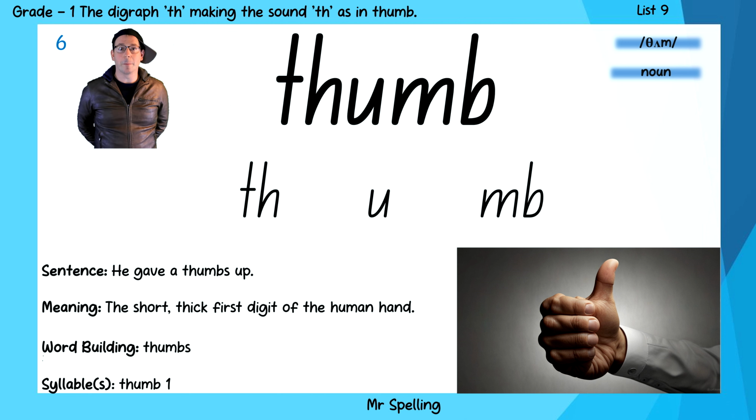th, u, m, thumb. And you might notice that the thumb has a B at the end of the word. You don't hear that B, so you might like to think of it as a silent B, or that the letters MB are a digraph and they just make the sound m.